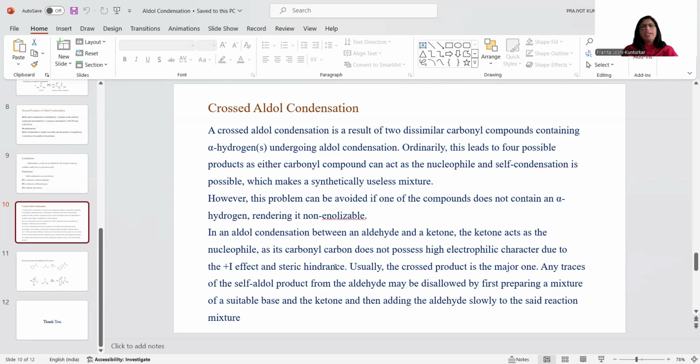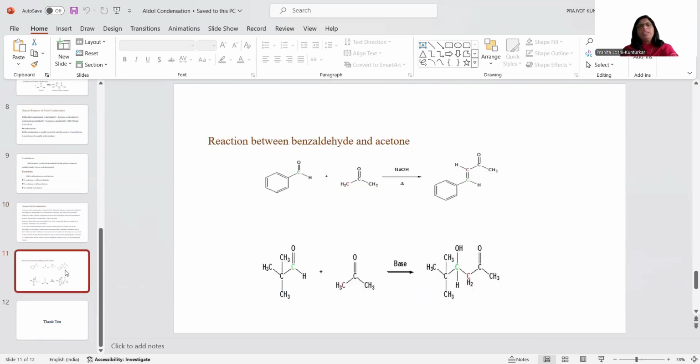So when the ketone has alpha hydrogen, we have to generate an enolate ion from the ketonic compound, and then it is going to attack the carbonyl group of the aldehyde. Usually the cross product is the major one. Any traces of the self-aldol product from the aldehyde may be avoided by first preparing a mixture of suitable base and the ketone, and then adding the aldehyde slowly to the reaction mixture. In this way, cross aldol condensation reactions can also be made very important in organic synthesis.